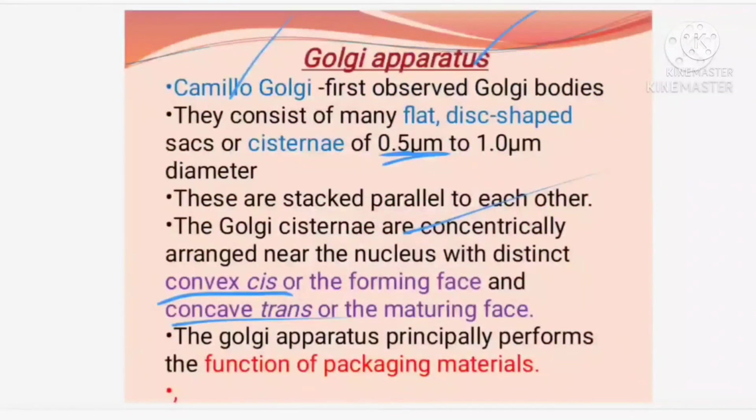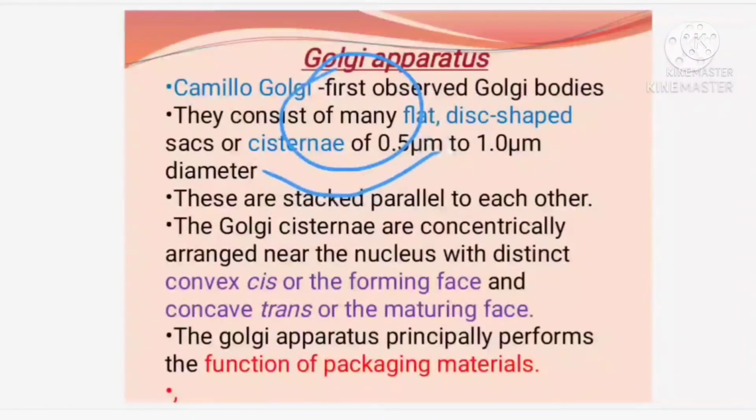To make it more clear, I will draw for you what the cis and forming phase is. The forming phase is when the Golgi bodies are forming. So, this is the nucleus. The first ones which are forming are convex in nature. You have to see the inner side, not the outer side. So, the inner side is convex in nature, isn't it?